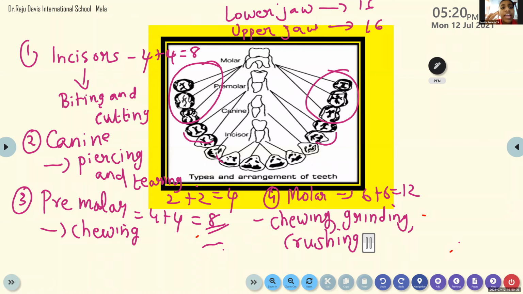Ma'am, I have a doubt. For a child, not a grown-up child, they will have only one molar tooth, right?